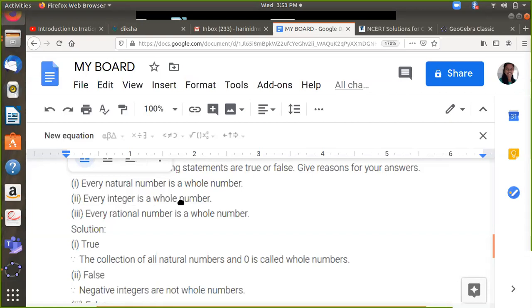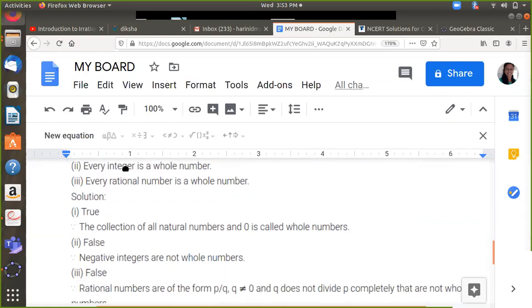Now, every integer is a whole number. So is an integer a whole number or not? There are some integers which are not a part of the whole numbers, which are nothing but the negative numbers. So the negative integers are not whole numbers, and hence this statement that every integer is a whole number will be false.